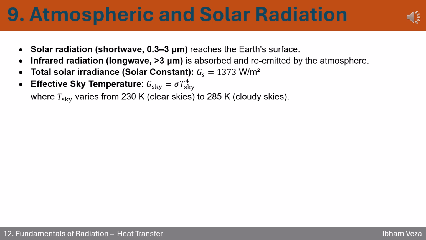Clear skies are colder, around 230 K, and cloudy skies are warmer, around 285 K, because clouds trap more heat. This slide connects theory to everyday effects, why sunny days feel different than cloudy ones, and why understanding radiation helps us predict weather and energy balances.